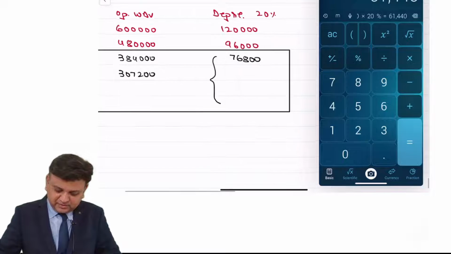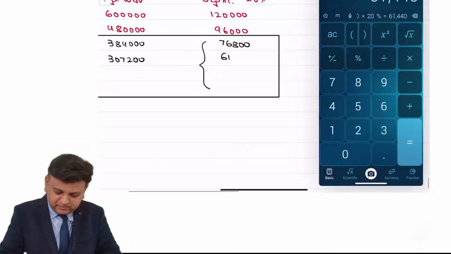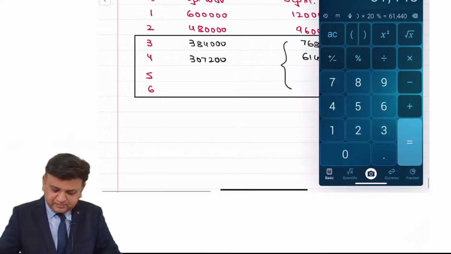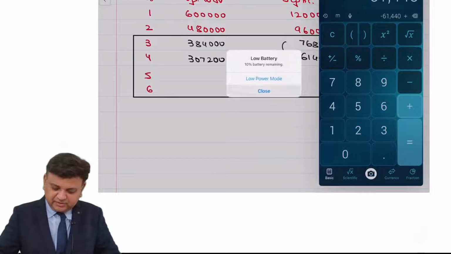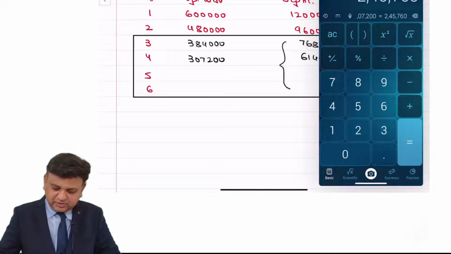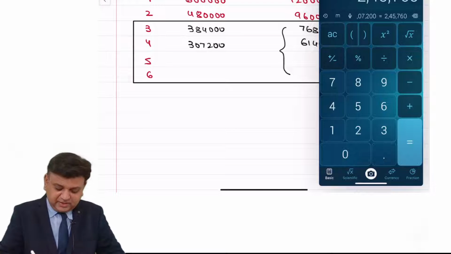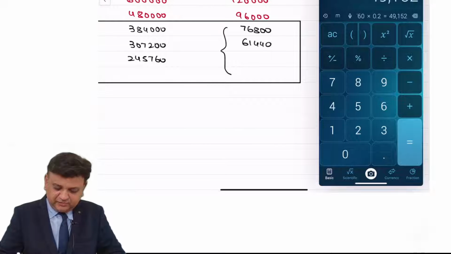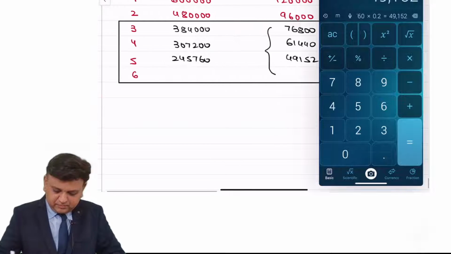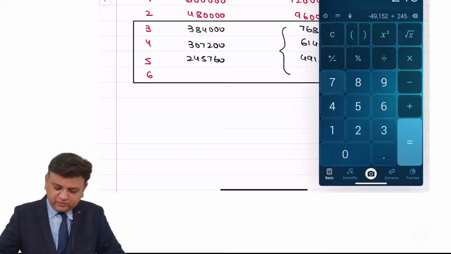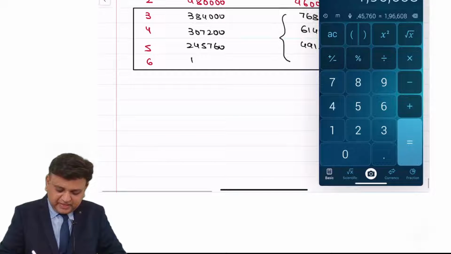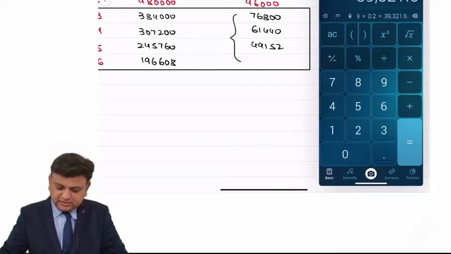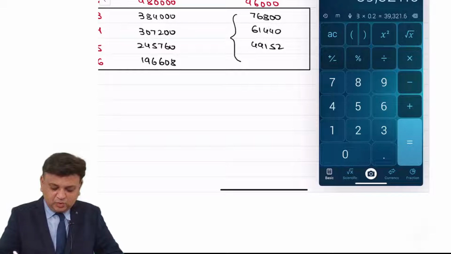Into 20%, 61,440, deducted from 3,07,200, gives 2,45,760. Again into 20 percent, 49,152, deducted from 2,45,760, so 1,96,608. Into again 20%, so 39,321.6.